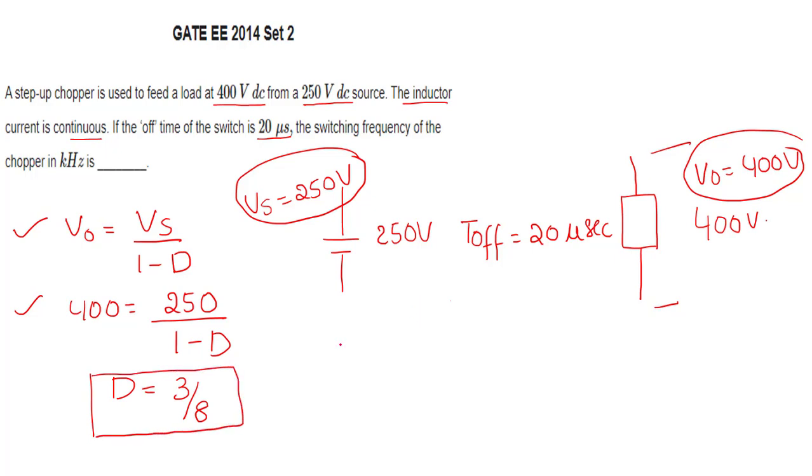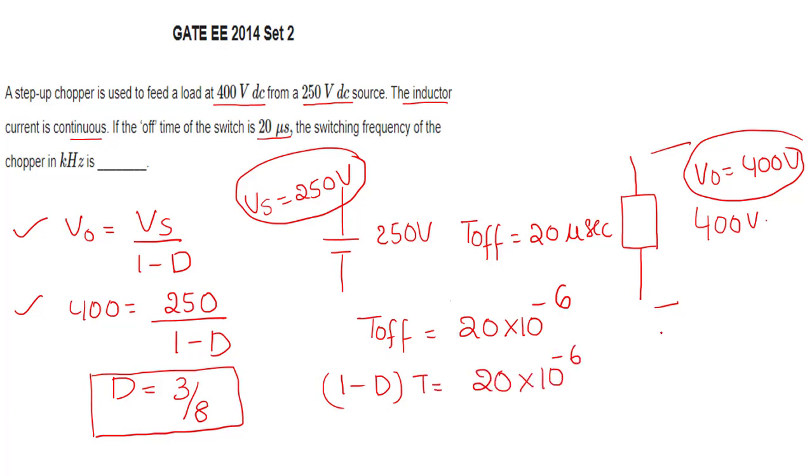Okay, now next. After finding D, what is T off? T off is equal to 20 into 10 power minus 6. So T off can be written as 1 minus duty cycle into T, equal to 20 into 10 power minus 6. T on is duty cycle times T. What is T?